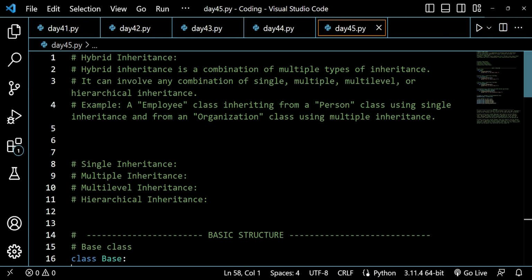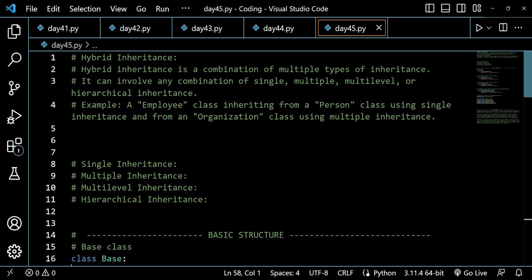So now let's start with discussing the concept of hybrid inheritance. Hybrid inheritance is a combination of multiple types of inheritance. It can involve any combination of single, multiple, multi-level or hierarchical inheritance. So far we have learned about single, multiple, multi-level and hierarchical inheritance, and now we have to understand hybrid inheritance.